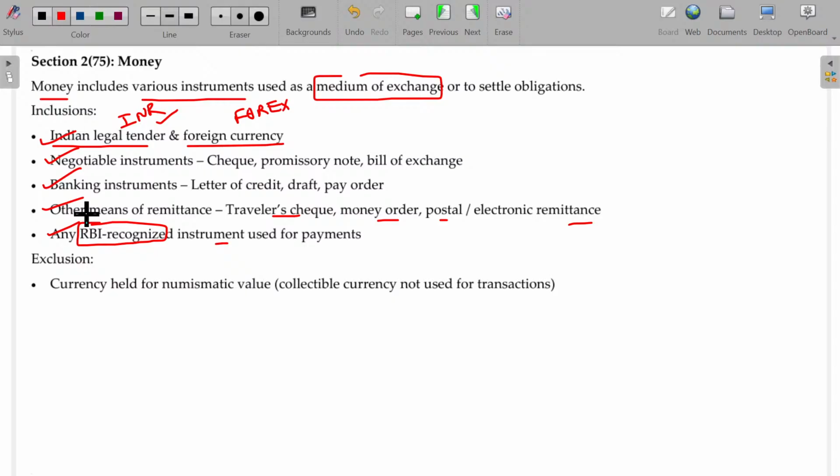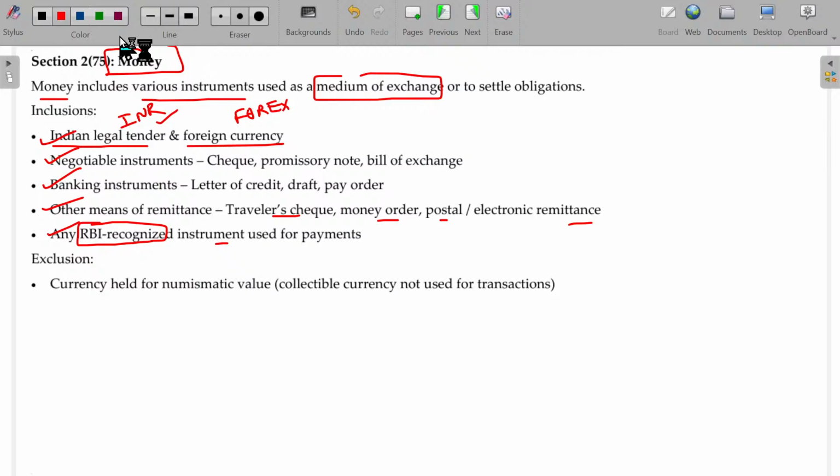So money doesn't only mean the currency. It is not only Indian currency and foreign currency, but BR, BP, negotiable instruments, money order, pay order, whatever it may be, traveler's check, even electronic clearance forms, all these things fall under money. But if you are collecting currencies and coins, you may have hobbies of collecting currencies. 200 years ago currencies, this is the currency printed in 1995, this is the currency printed with error.